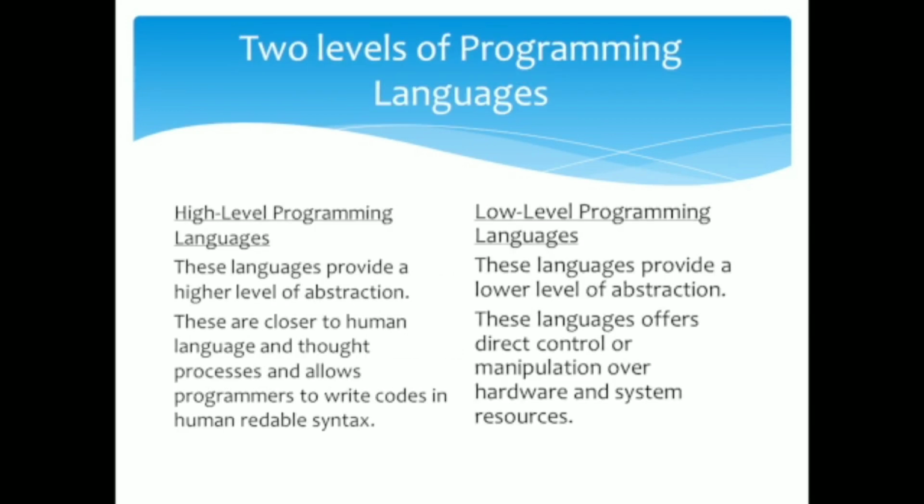Two levels of programming language: high level programming languages and low level programming languages. High level programming languages provide a higher level of abstraction. These are closer to human thought and human language, and allow programmers to write code in human readable syntax.